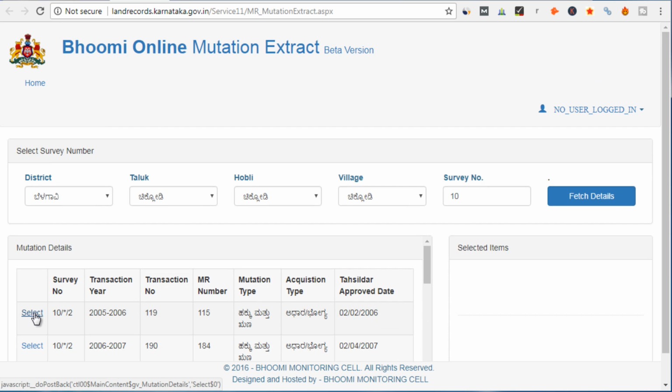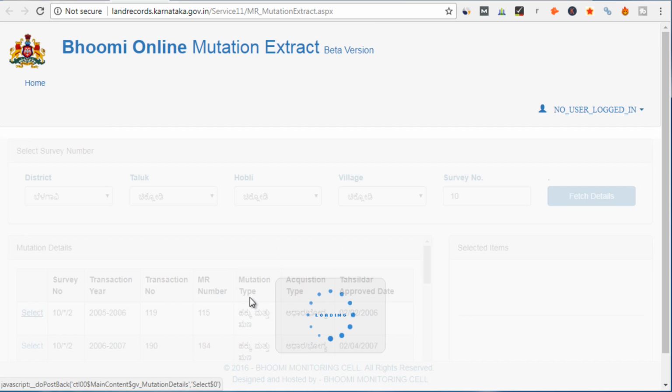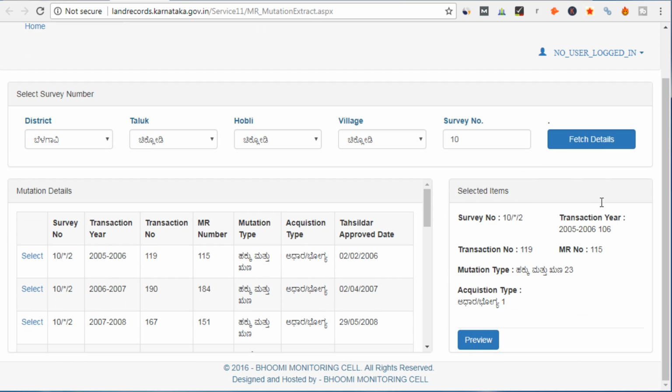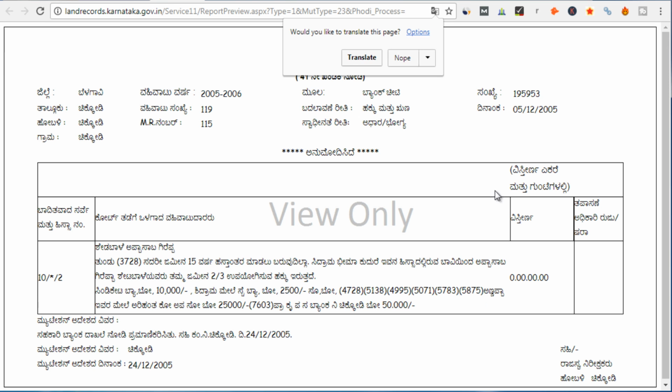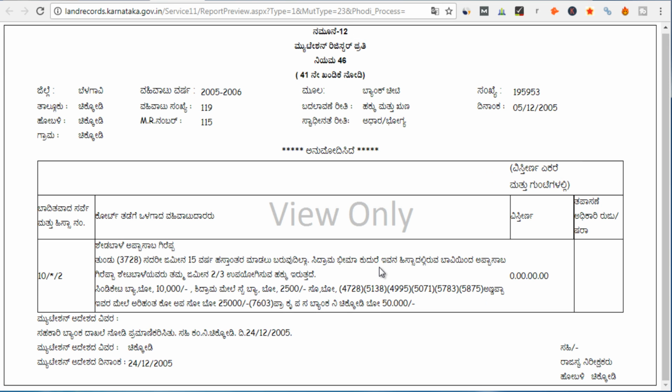So you will select a particular survey number here, and then it will give you the brief details here, right? So mutation type is also given here. So this is a particular claim and debt type of mutation, and the acquisition is lease, right? Now if you want to download and check more details about this mutation register, then you have to click on preview. Then this report will be generated, and this is your mutation register report. As I have said earlier, mutation type is claim and debt here, and the type of acquisition is lease, right? So this is the kind of report that will be generated for a mutation register.